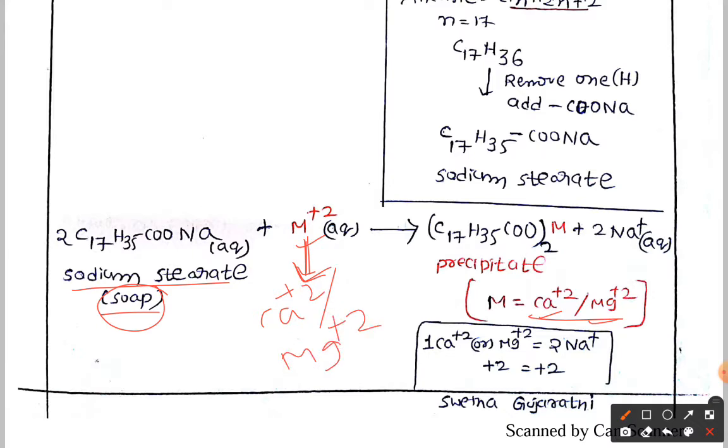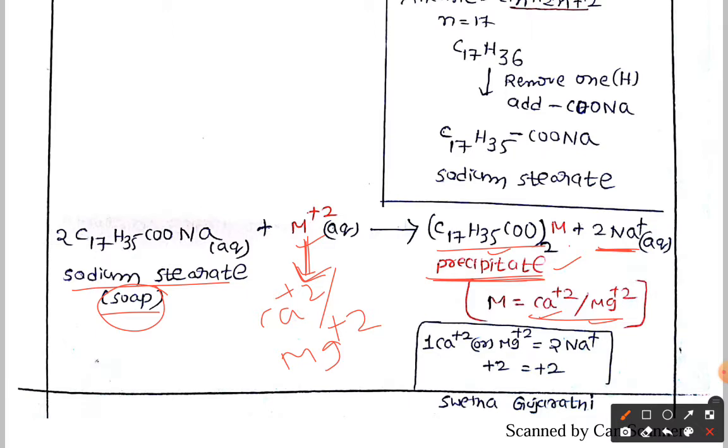Now what is the formula you are going to get here? As we told, if it is hard water, it is going to give the precipitate. Here you can see the precipitate formula, (C17H35COO)2M. M means calcium or magnesium, with the release of two sodium ions.